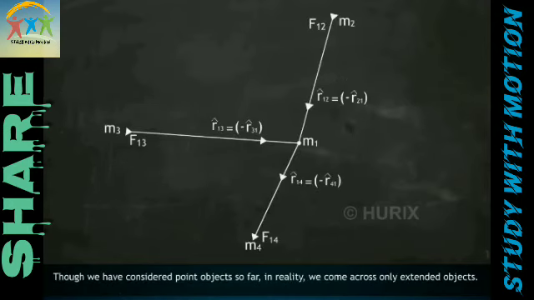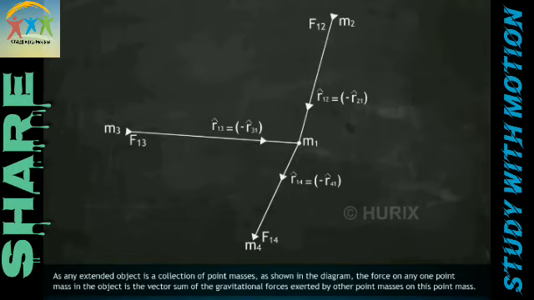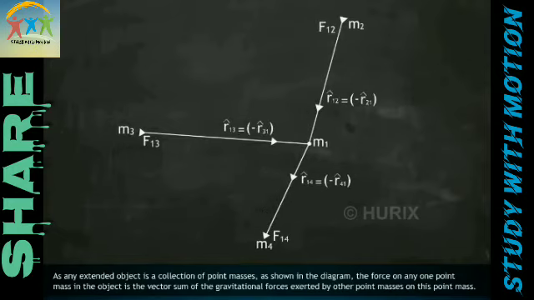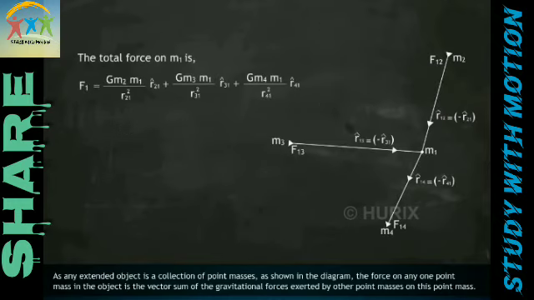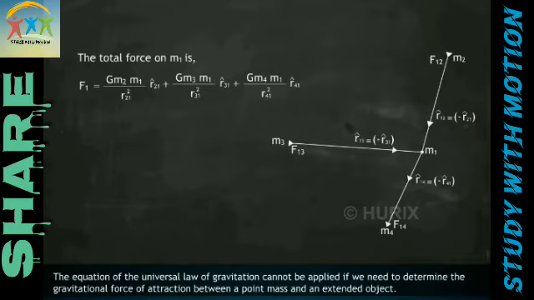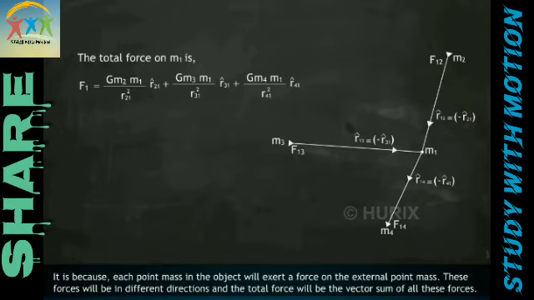Though we have considered point objects so far, in reality we come across only extended objects. As any extended object is a collection of point masses, as shown in the diagram, the force on any one point mass in the object is the vector sum of the gravitational forces exerted by the other point masses on this point mass. The equation of the universal law of gravitation cannot be applied if we need to determine the gravitational force of attraction between a point mass and an extended object. It is because each point mass in the object will exert a force on the external point mass. These forces will be in different directions, and the total force will be the vector sum of all these forces.